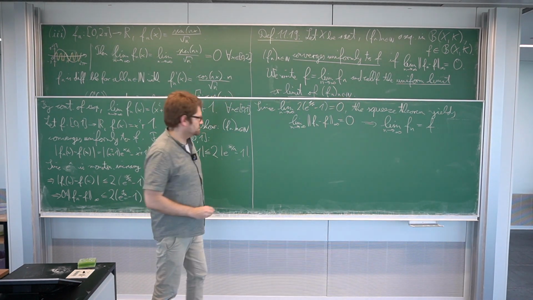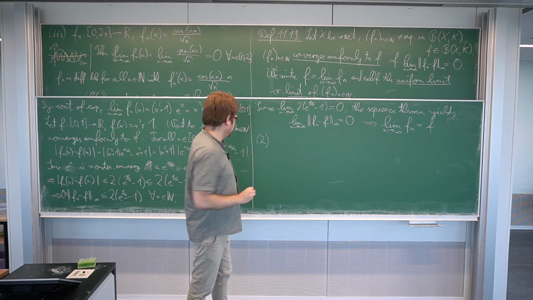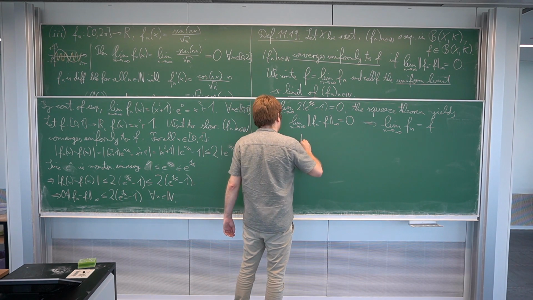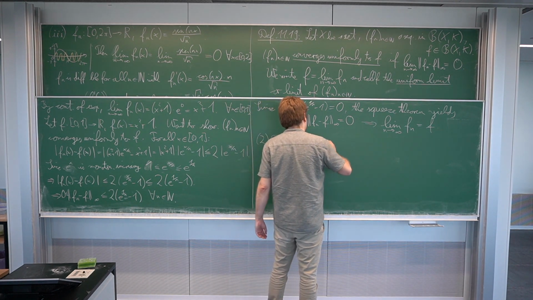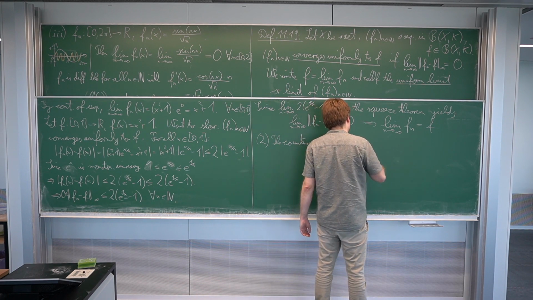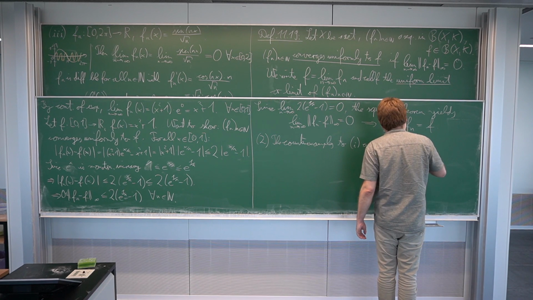Okay, so counterexample. We have already seen counterexamples, namely the counterexamples to questions 1 and 2. They do not converge uniformly.